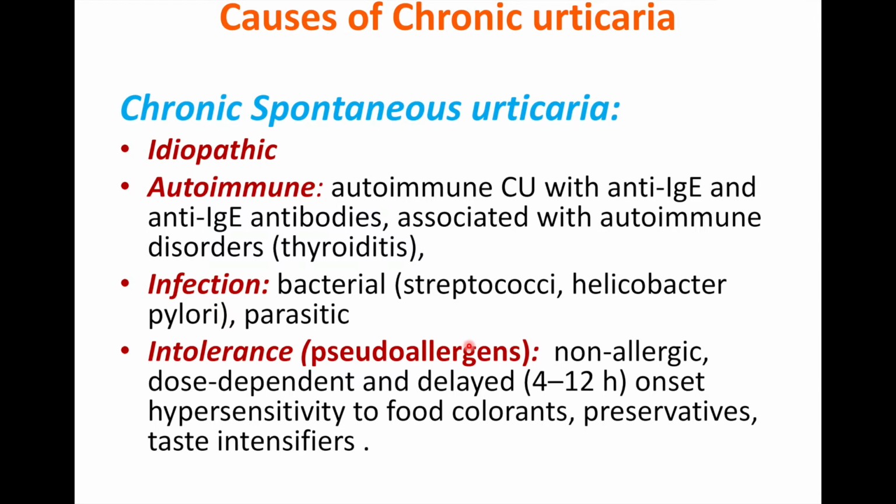Now, for the chronic urticaria, as I said before, it might be a chronic spontaneous urticaria, which is idiopathic or autoimmune. In autoimmune chronic urticaria, the antigen is not an external antigen, it is an internal antigen, which is anti-IgE antibody. So it will attach to the IgE on top of the mast cell, which will lead to release of histamine after degranulation of the mast cell.